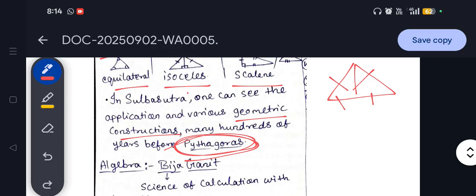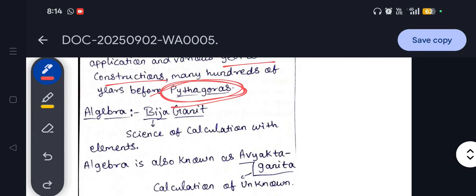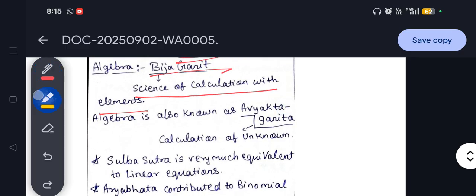Okay, now we will move to the next part, algebra. Algebra means Bijganit, right? Bij means science of calculation with elements. Bij also means seeds. So algebra is also known as Avyakta Ganit. Avyakta means which cannot be seen, the calculation of which is unknown.